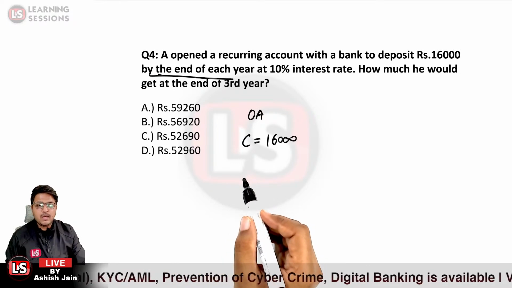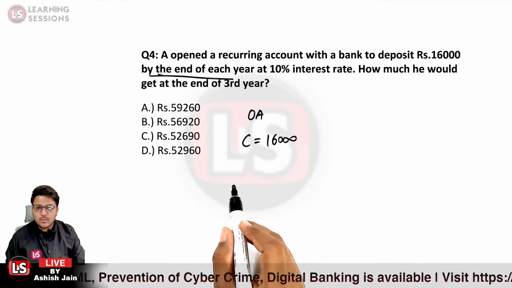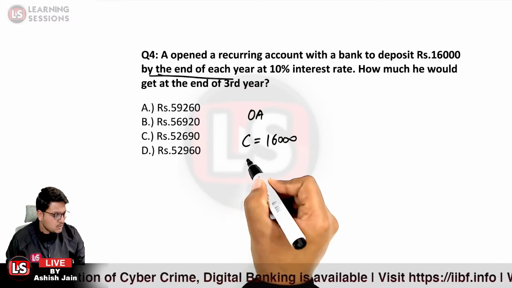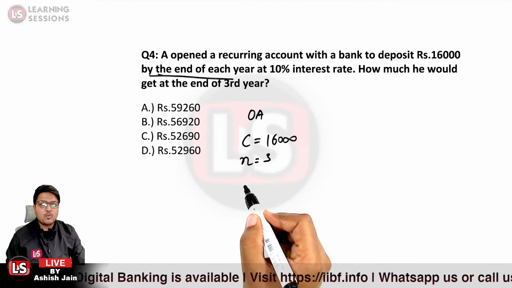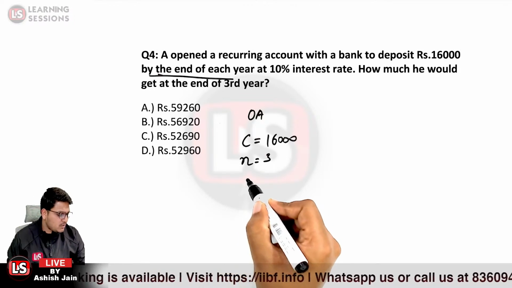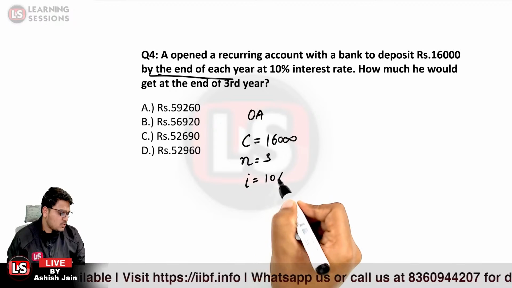And further, we need to calculate the amount which would be there after the end of a third year. So N over here will be equal to 3. And R is given to be 10% over here. That is, the interest rate is given to be 10%.